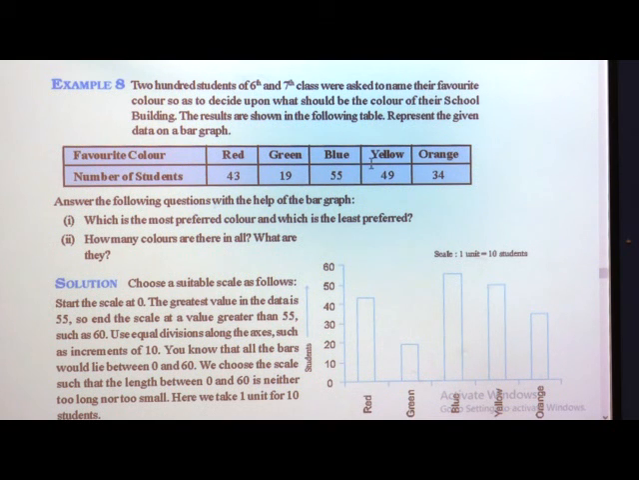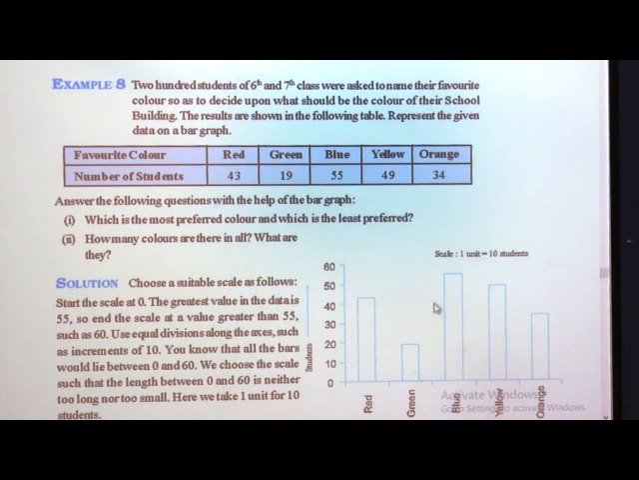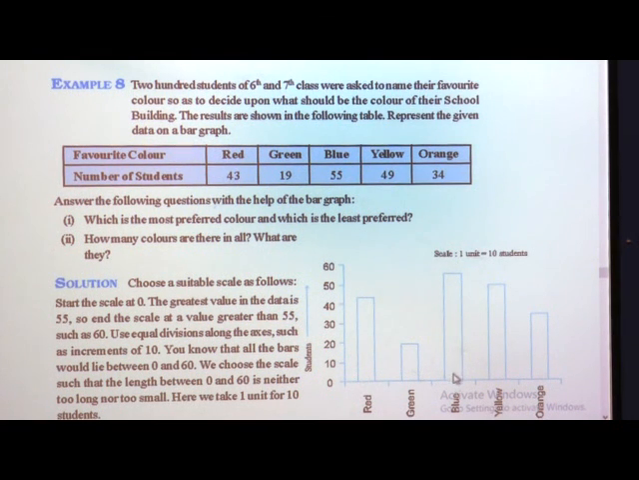By seeing this data you can say, but we will take the help of a bar graph and see which color was most preferred. Most preferred means the maximum number of students liked that color. Here we have to see the height of the bar graph. So, we can say that blue was preferred by most of the students because this bar is taller than all the remaining 4 bars.